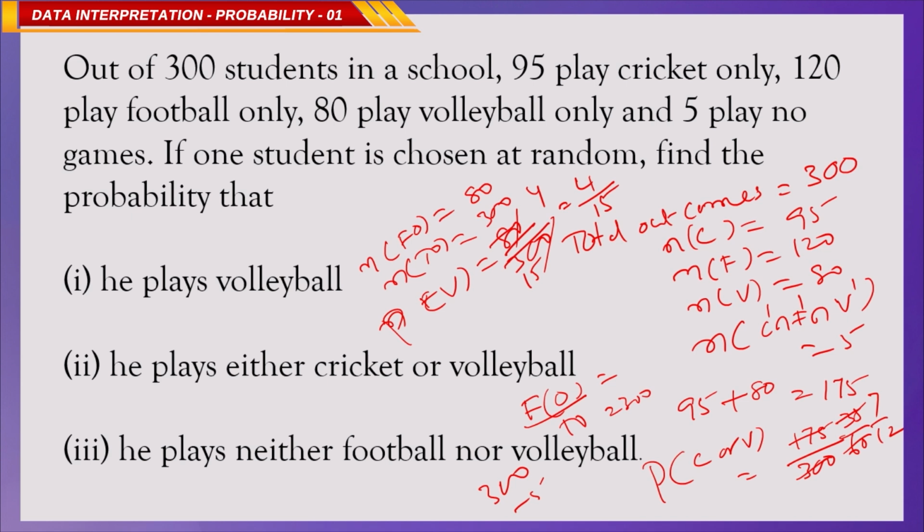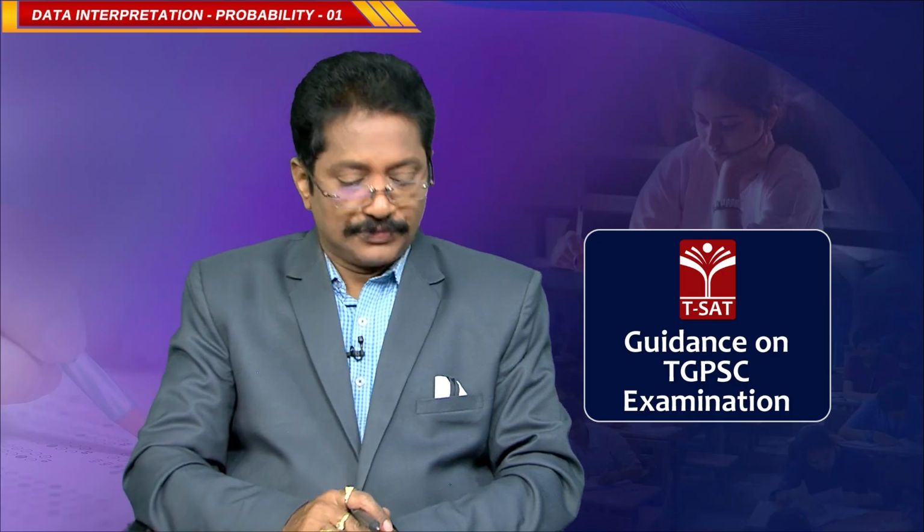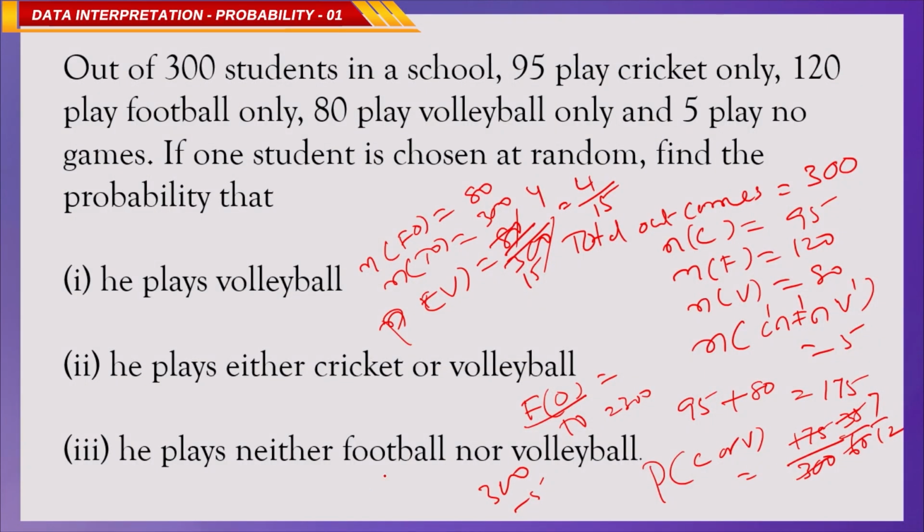Because the complementary probability is 1. So, who plays football and volleyball? Football is 120, volleyball is 80, means 120 plus 80 is 200, means 200 by 300, of course 2 by 3. Who plays neither football nor volleyball means 1 minus 2 by 3, which is 1 by 3. Answer is 1 by 3.